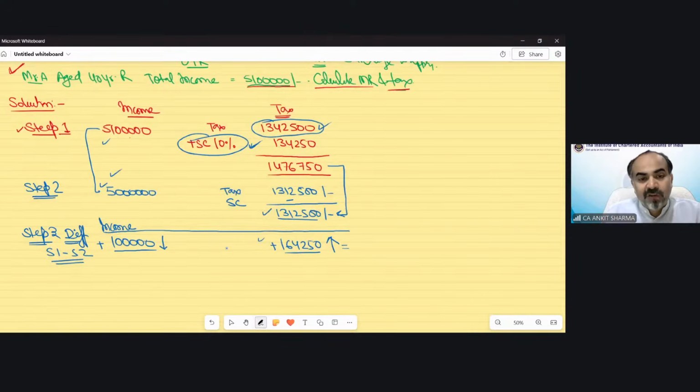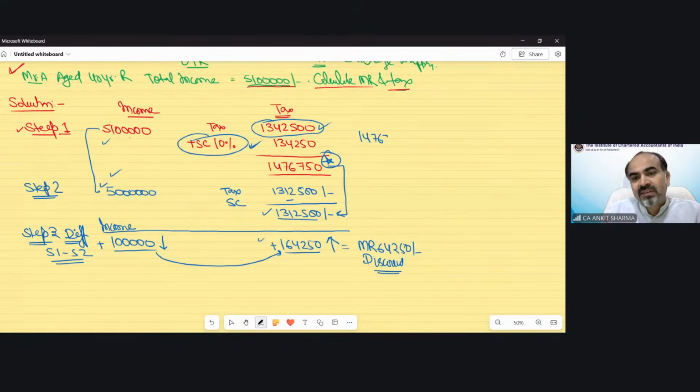And the difference of this 1 lakh and 1.64, the marginal relief would be 64,250 rupees. It's a kind of a discount. The difference of these two would automatically become your marginal relief. What will happen with this marginal relief? This will be provided as a discount from your tax. What is your tax? Your tax is this because income was 51 lakh rupees. So what was my tax? My tax was 1476750. Now I will claim marginal relief.